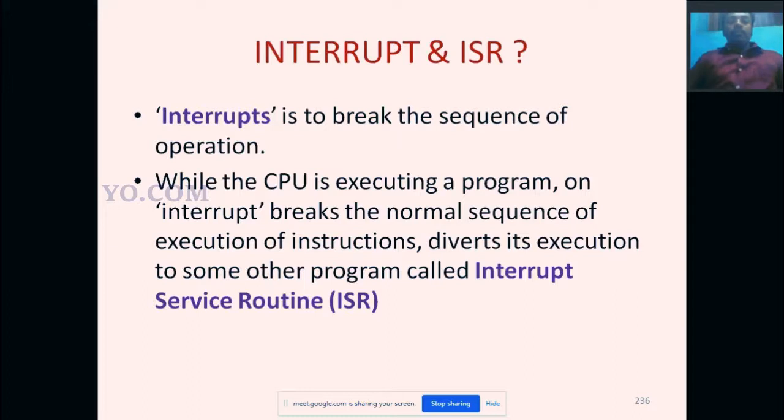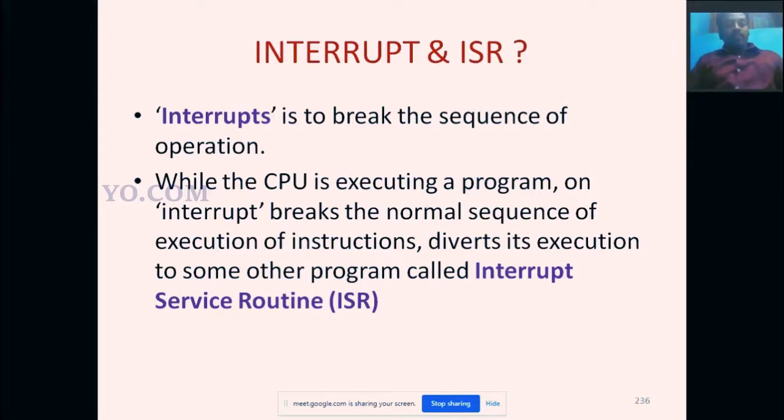That other program is called a subroutine, and the subroutine executed due to the interrupt is called the interrupt service routine, ISR.